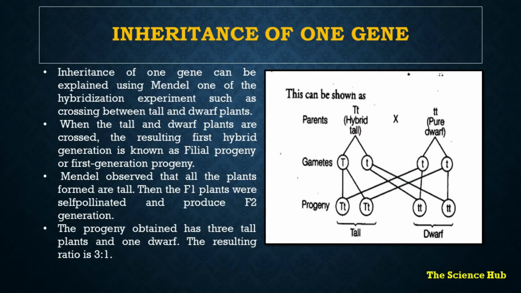Inheritance of one gene. In this, Mendel used tall and dwarf plants, which he crossed. The resulting first hybrid generation is known as the filial progeny or the first generation progeny. Mendel observed that all the plants formed are tall. Then F1 plants were self-pollinated and produced the F2 generation. The progeny obtained has 3 tall plants and 1 dwarf. The resulting ratio is 3:1.